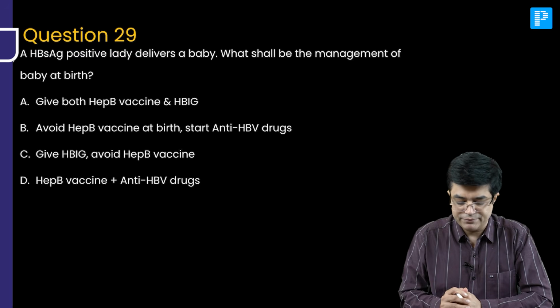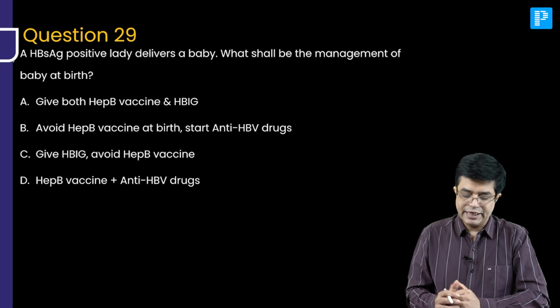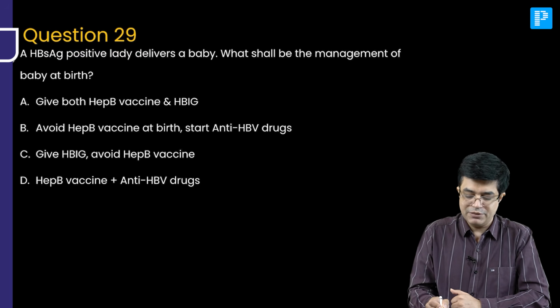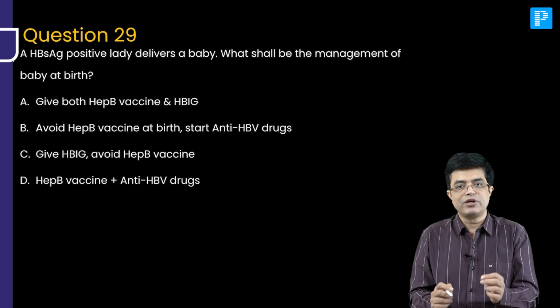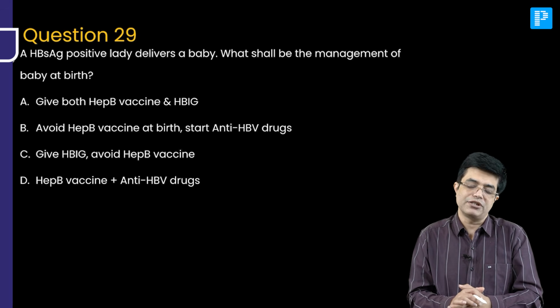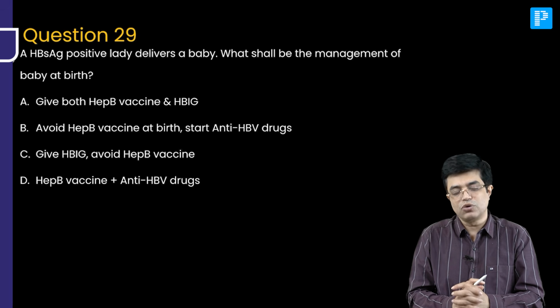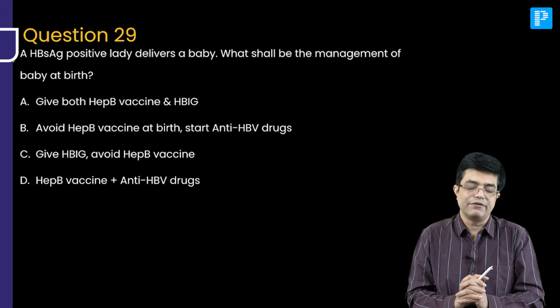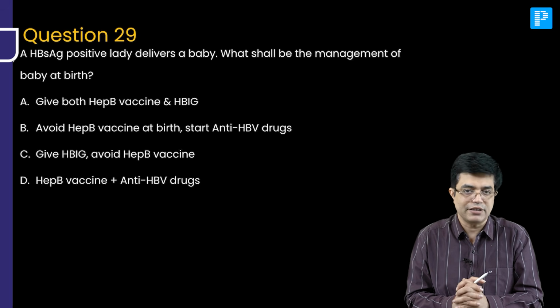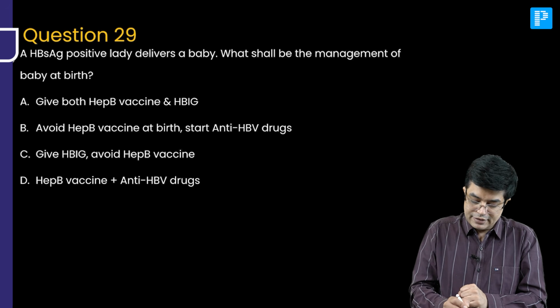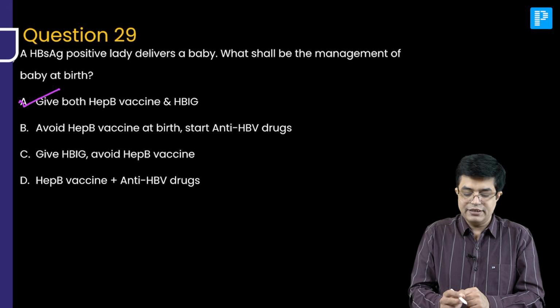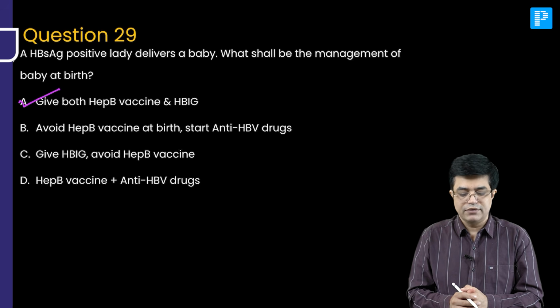Question number 29. It's an easy one. An HBsAg positive lady delivers a baby. What shall be the management of the baby at birth? At birth, you have to give passive and active immunization, both. You have to give immunoglobulin. You have to start the first dose of hepatitis B vaccine to the child. So you will give both hepatitis B vaccine as well as HBIG.